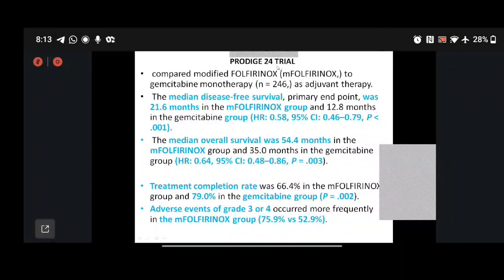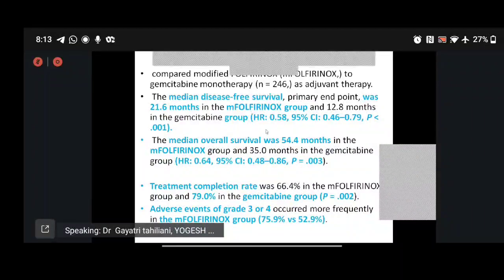Also, the PRODIGE 24, that the modified FOLFIRINOX as adjuvant, which is most commonly used in patients today who are eligible to have a good ECOG status to undergo the drug treatment, is 54.5%. And also that the treatment completion rate with modified FOLFIRINOX was 66% and 79% in gemcitabine.